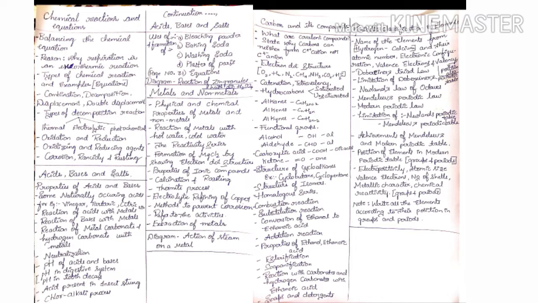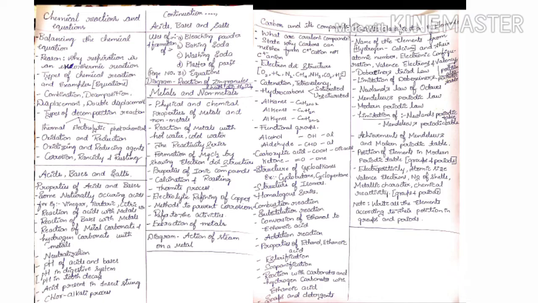Next, let us move towards metals and non-metals, that is the first part's third lesson. In this lesson we have to focus on the physical and chemical properties of metals and non-metals. The properties are very important. Please learn. Then the reaction of metals with hot water and cold water. They will ask you how metals react with hot water and cold water. They may also ask you for examples of some metals. So please go through this concept. If it is done, very good.